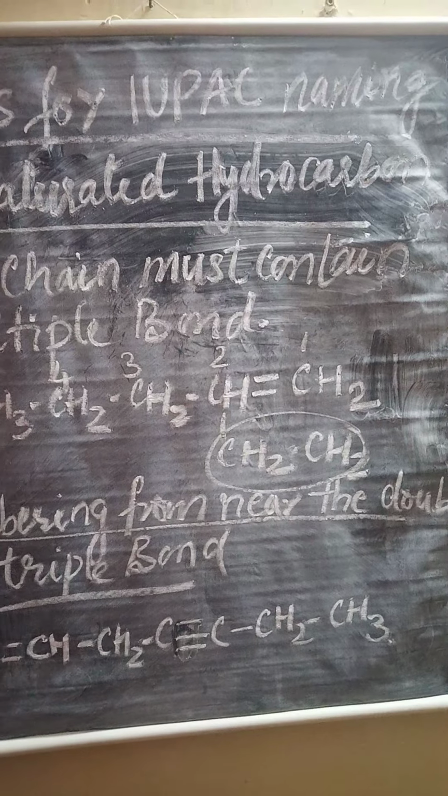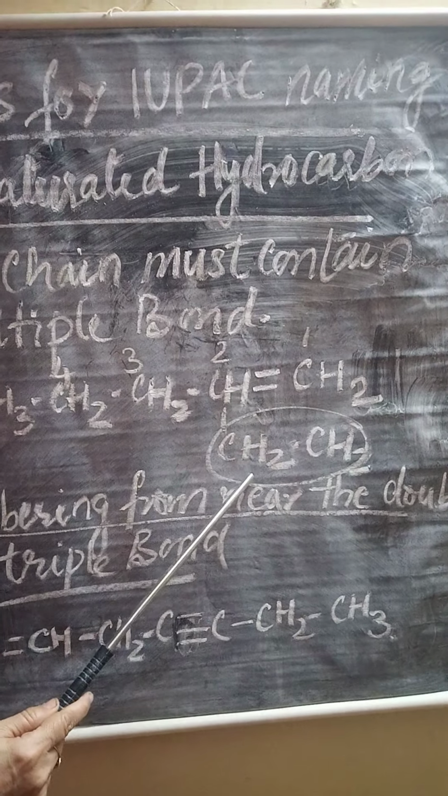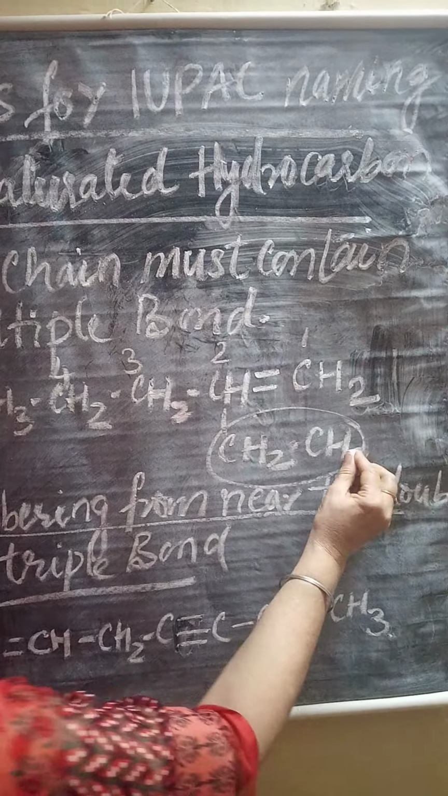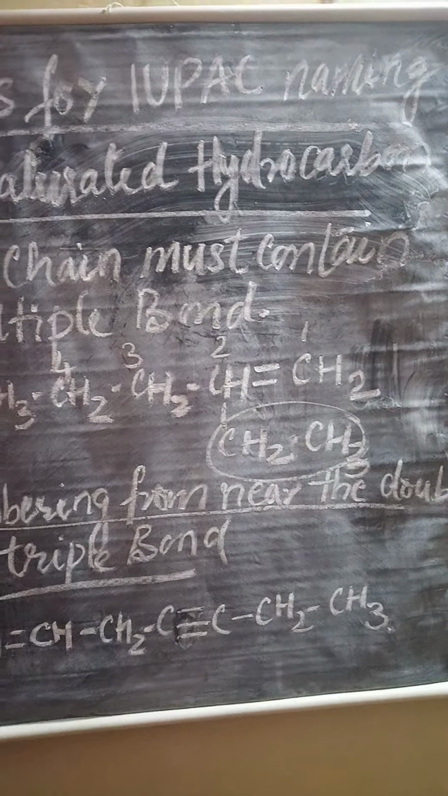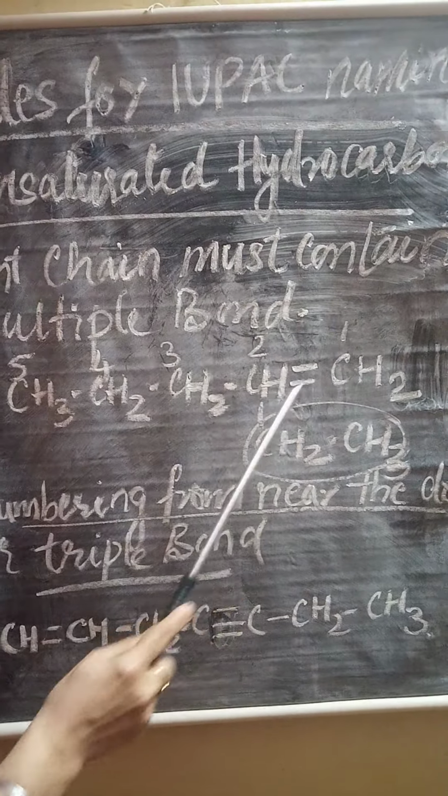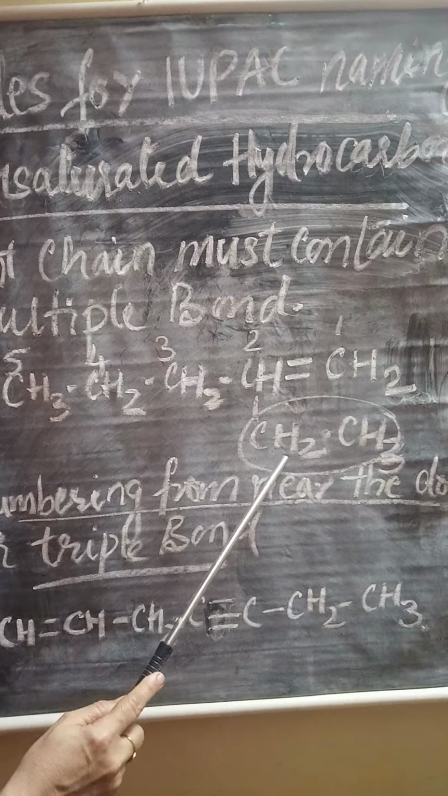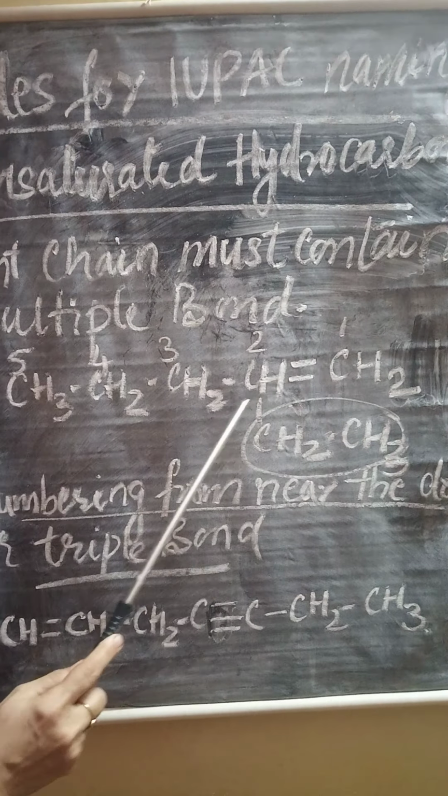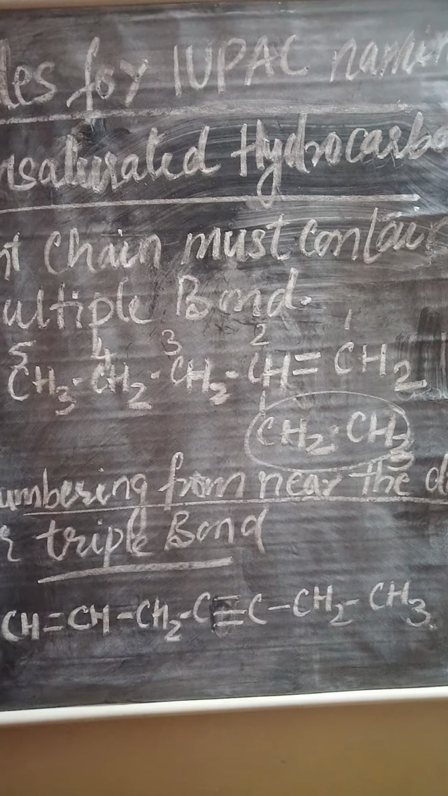Now the name of the compound will be 2-ethyl. This will be 2-ethyl, 1, 2, 3, 4, 5. So 2-ethylpent-1-ene. Okay, this is the first rule.